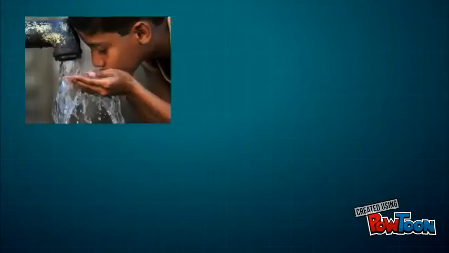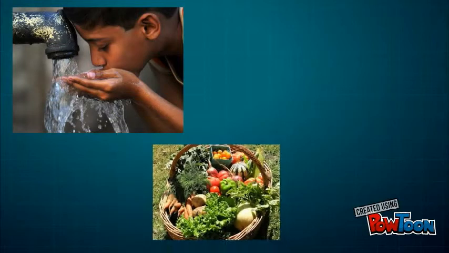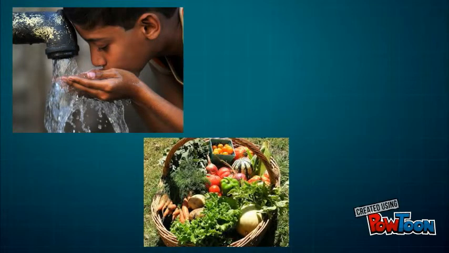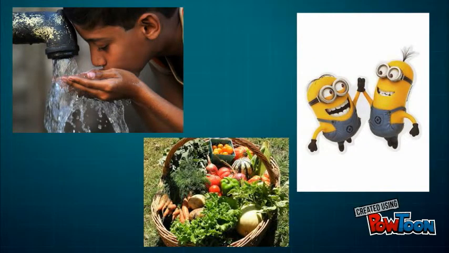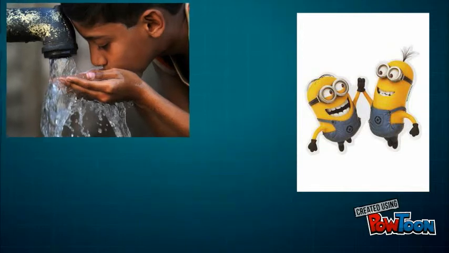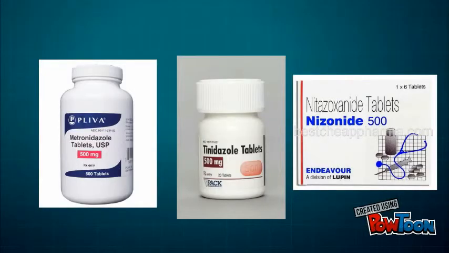Giardiasis can be spread by drinking contaminated water, eating uncooked food that contains the parasite, or having contact with persons who are ill with giardiasis, especially in childcare settings. Several drugs can be used to treat giardiasis. Effective treatments include metronidazole, tinidazole, and nitazoxanide.